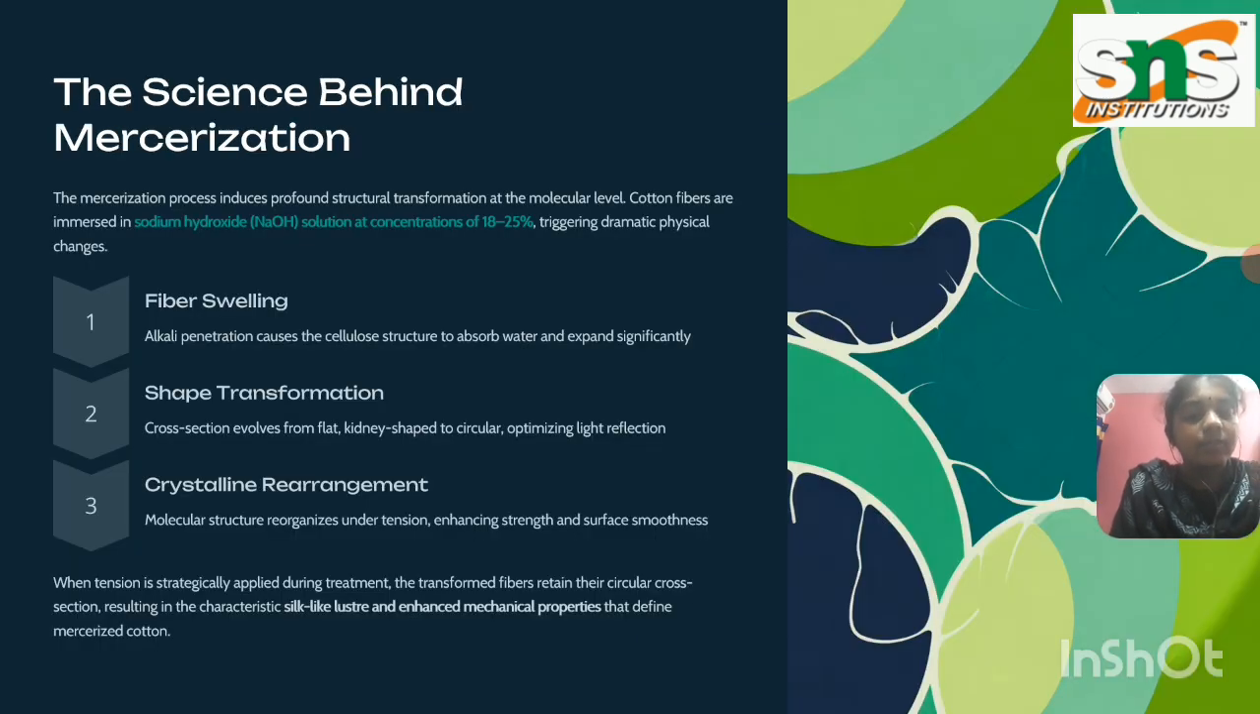Next, the science behind it. First one is fiber swelling: alkali penetrates and causes the cellulosic structure to absorb water and expand significantly. Shape transformation: the cross section evolves from a flat kidney shape to circular, optimizing light reflection. Crystalline rearrangement: the molecular structure organizes under tension, enhancing strength and surface smoothness. This is the main concept in mercerization to improve the four qualities we have discussed on previous slides.